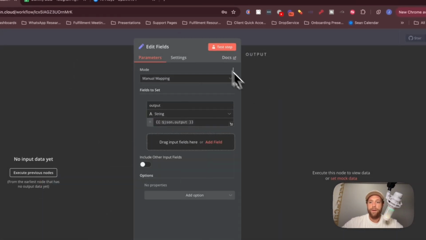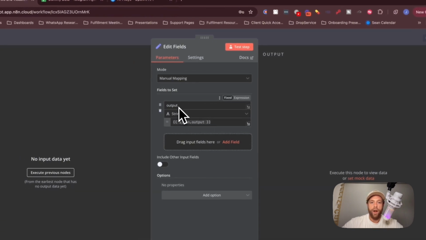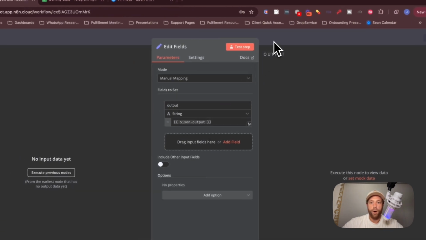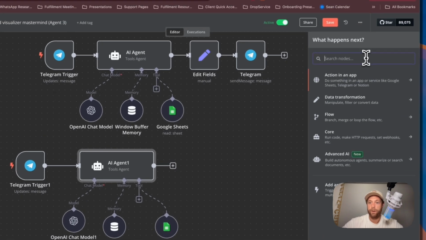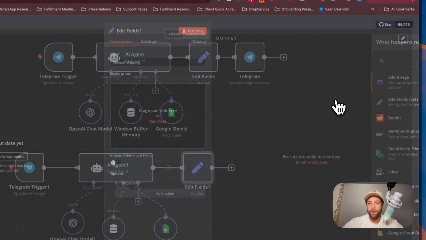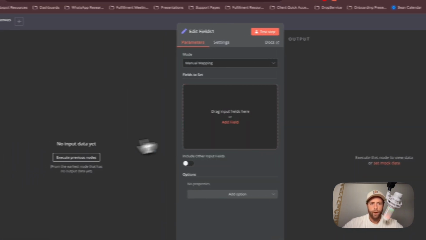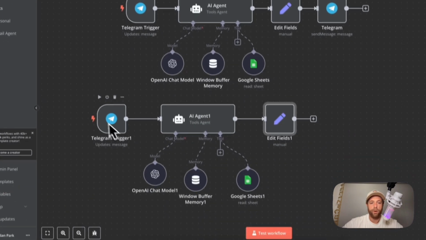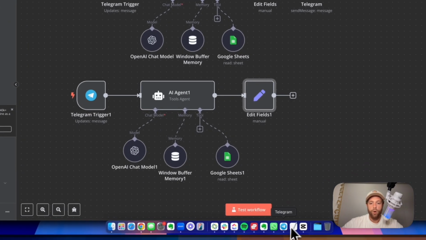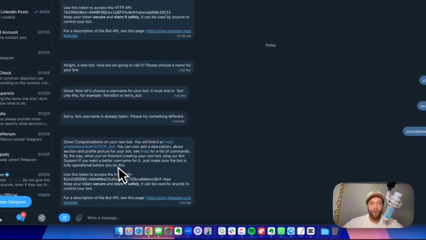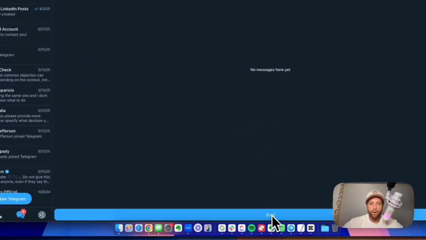Now the edit fields section here, we're doing output string is JSON output. So just click here, click edit fields. And then we have to run this. So we're going to run this real quick. All you need to do is message that bot. So let's go ahead and click on this bot, and then click start.